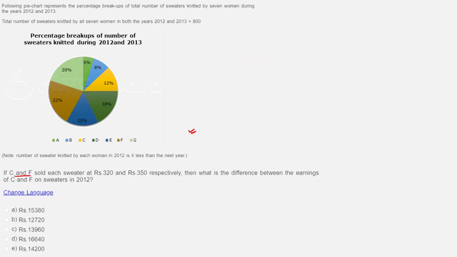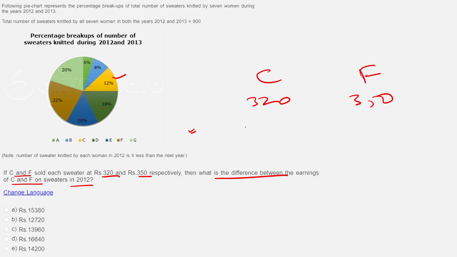What is given? If C and F sold each sweater at 320 and 350. So C is selling at 320 and F is selling at 350. Then what is the difference between the earning of C and F on sweaters in 2012? So A, B, C, D, E, F. So this is 12%, of 8 by 2 minus 2. This will come here, and this is how much? 22 into 8 upon 2 minus 2, into 350 and 320 is the difference.